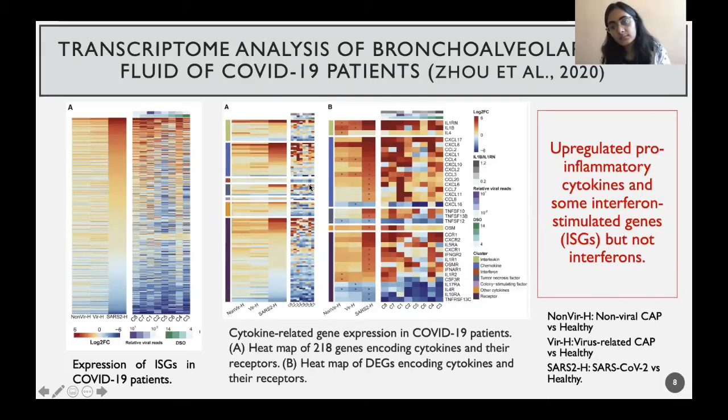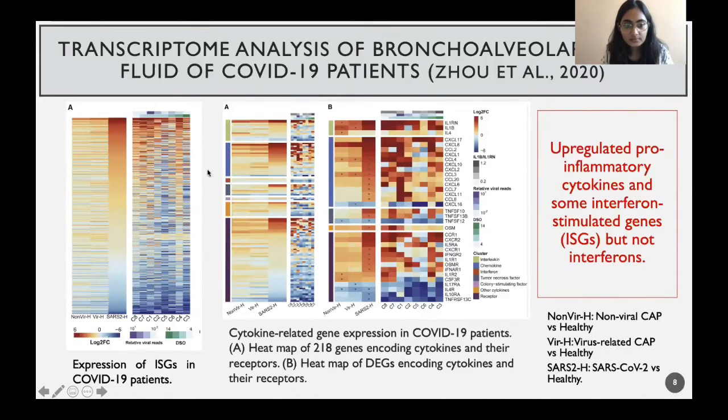But again, pro-inflammatory cytokines were found to be upregulated. Now, the induction of ISGs without the presence of interferons can be explained by the fact that some PRRs, the pattern recognition receptors, can directly induce the expression of interferon stimulated genes, but not all. So I think that explains the expression of these ISGs.